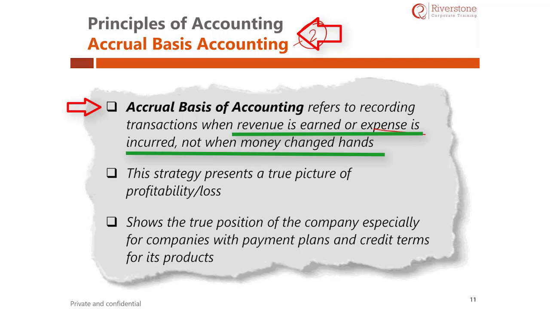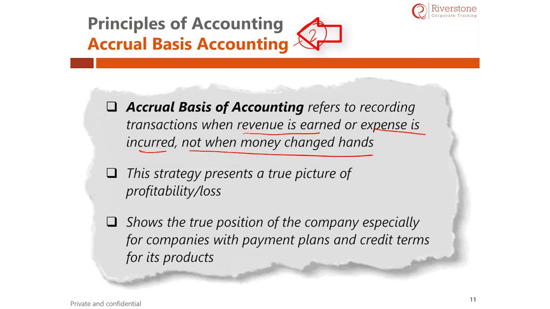Revenues and expenses are not dependent on whether the cash has been received or paid. Here, the concept of cash is irrelevant. If the expense has already been incurred, or the revenue is already earned, and the payment is still pending, you still record it. Let us say you should pay your rent and you do not have the money. You have taken credit for 2 months. In such a case, you should assume that the expense is already done and you need to book this expense in the accounting records. You cannot say, because I have not paid it, I will not book it.